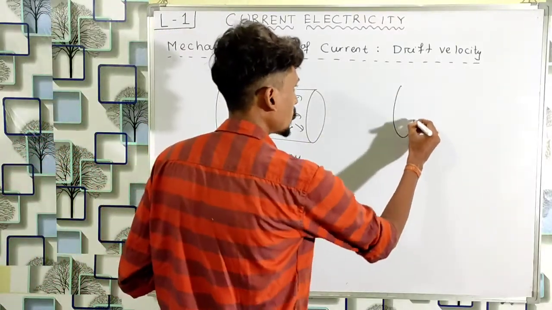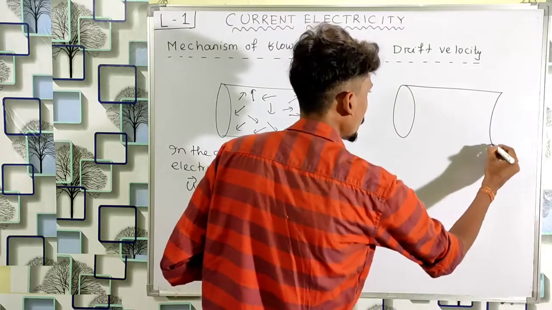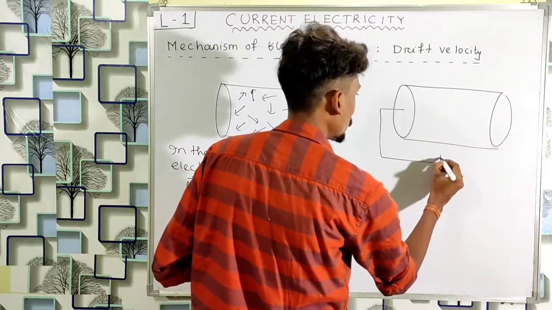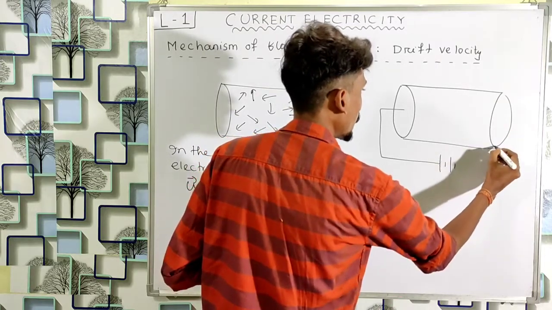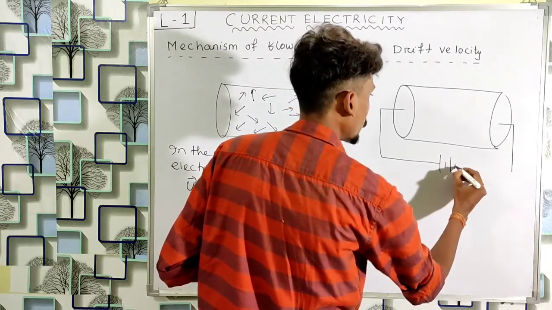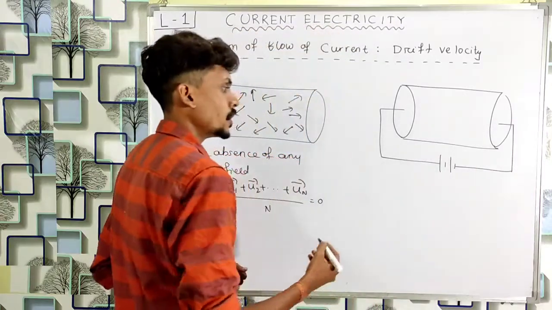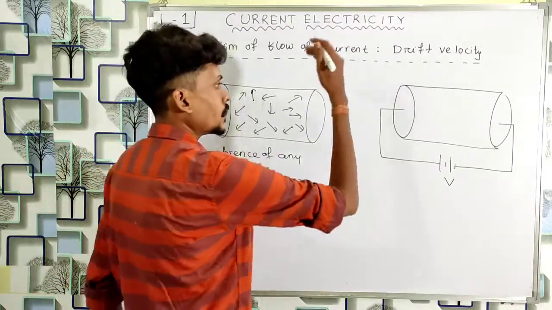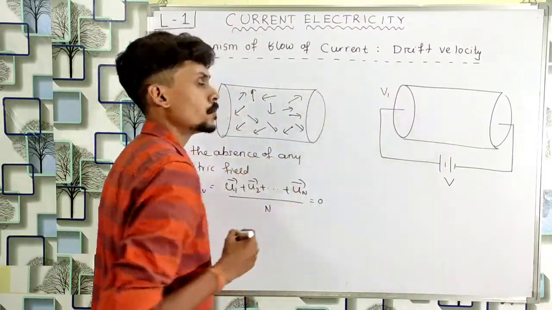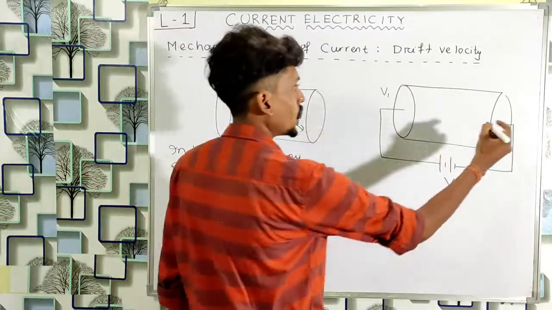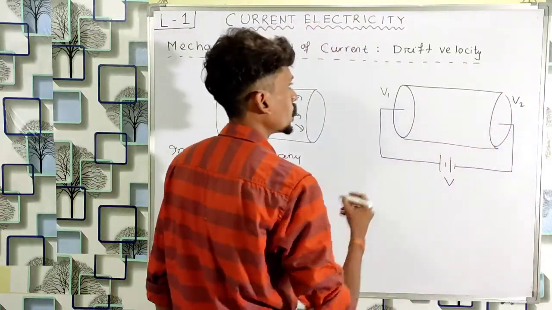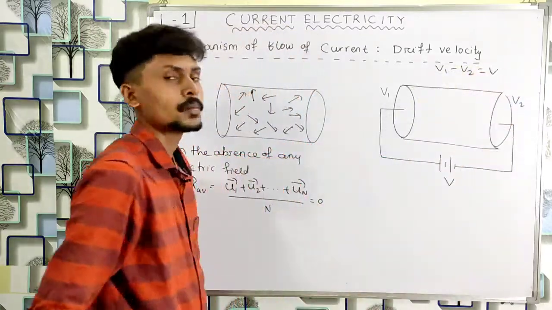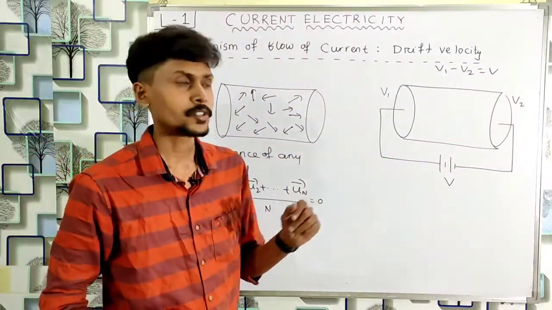Now I will take the same conductor and connect a battery to it. Suppose the left end is connected to the positive end of the battery and the right end is connected to the negative end of the battery, and this battery gives a potential difference of V volt. So the left end will be at a higher potential, let us say V1, and the right end will be at a lower potential, let us say V2, where V1 minus V2 is equal to V, the potential difference between the two ends.